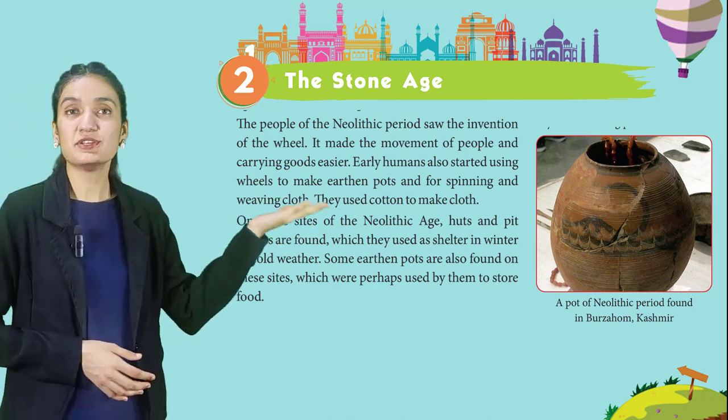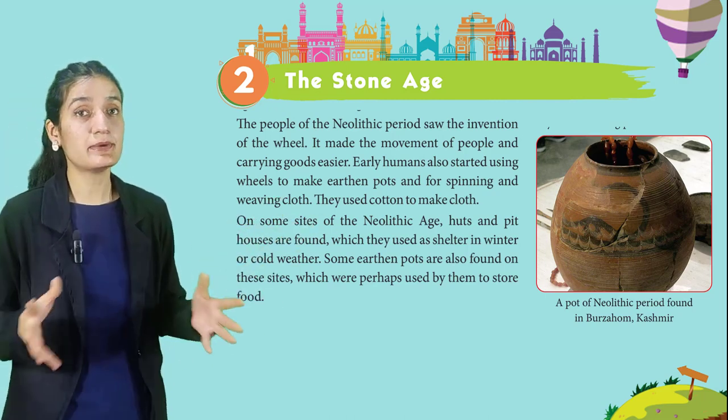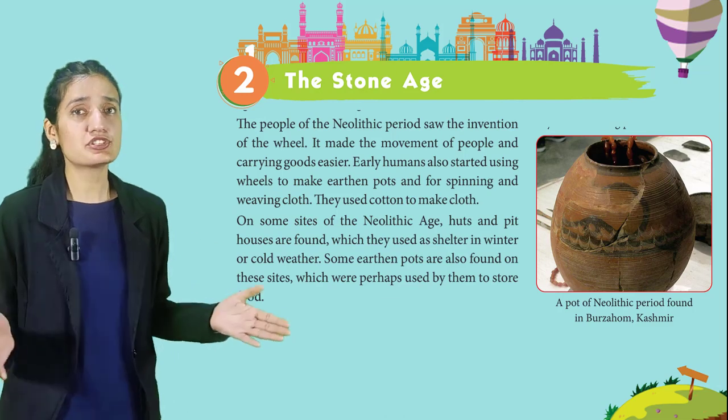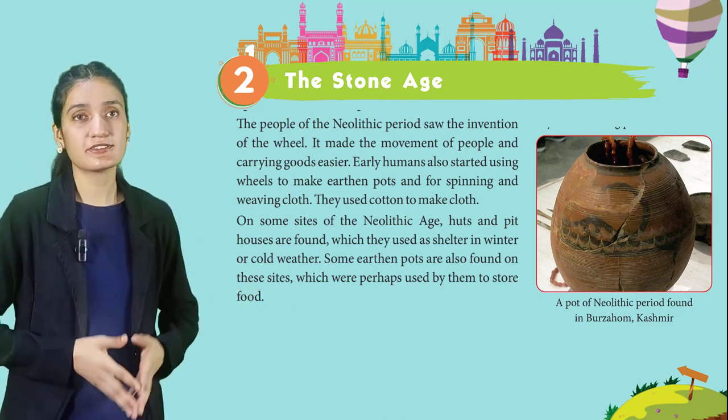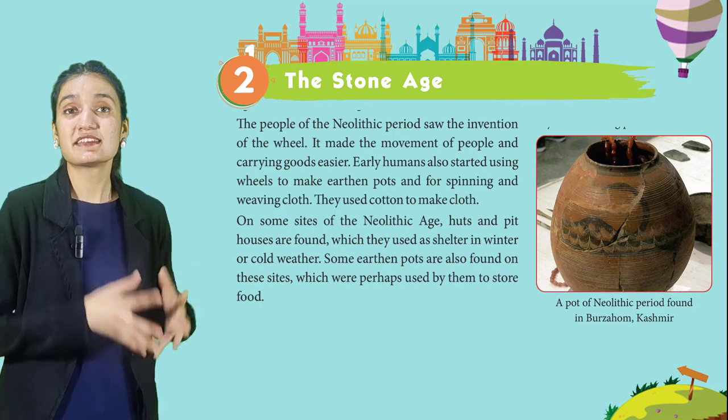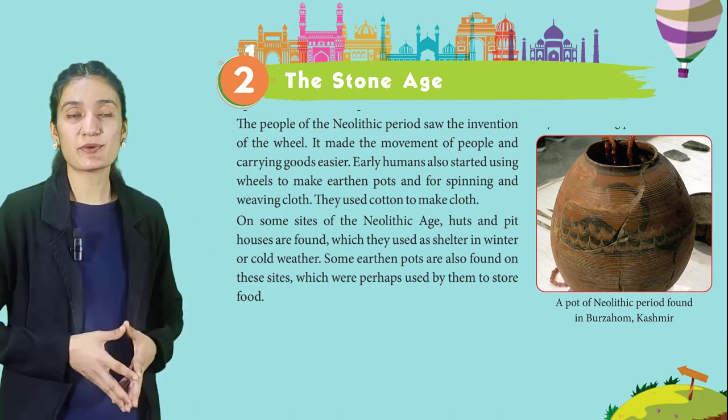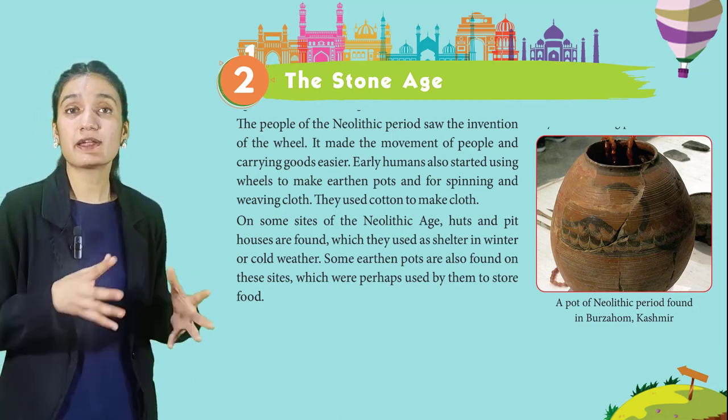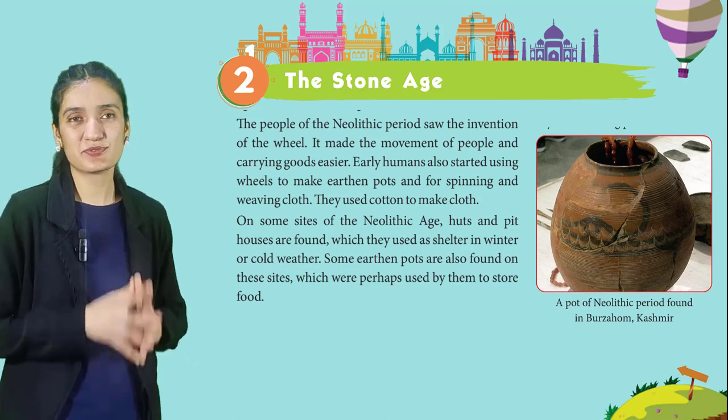On some sites of Neolithic age, huts and pit houses are found, which they used as shelter in winter or cold weather. Some earthen pots are also found on these sites, which were perhaps used by them to store food.